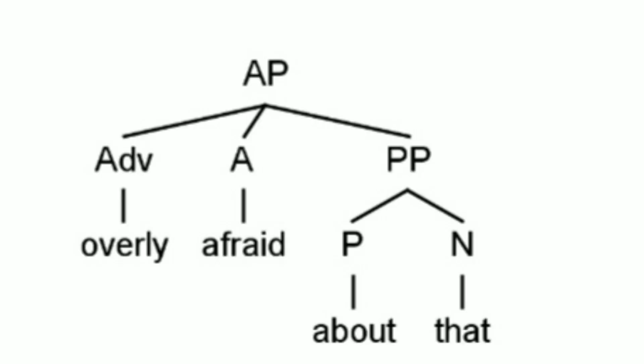And the last material is from Gagarin Pramesapuri. So you can see the AP here. This is one example of an adjective phrase: overly afraid about that. Which one is in here? The head of the adjective phrase is afraid. Next, there is the pre-modifier in an adverb phrase, which is overly. The function of the pre-modifier is to make the head clear.